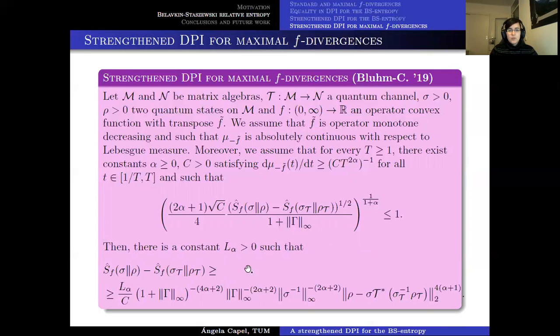And we see that in this case, we get some lower bound for the DPI essentially of maximal F divergences in terms of a number of multiplicative error terms. And again, the same difference between a state and its BS recovery. But now there's a presence here of some quantities depending on a parameter alpha. And this alpha is essentially something that appears only in the Radon-Nikodym derivative between the transpose of the operator convex function with respect to the Lebesgue measure. So this is a summary of the results that we obtained here.